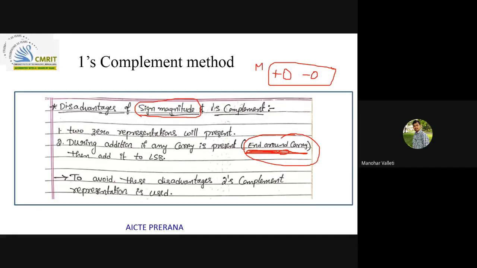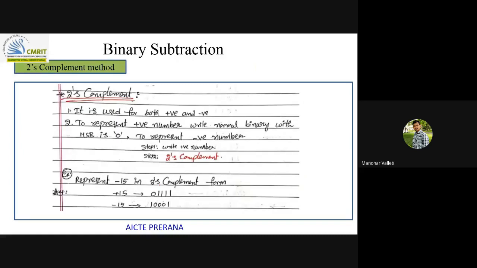To avoid these two disadvantages, we are going for the 2's complement method. So what does the 2's complement method say? How will you find the 2's complement? 1's complement plus 1, where I need to add plus 1 to the LSD, least significant digit. It is used for both positive and negative numbers, and I'll try to show you how I am able to eliminate the minus 0 equivalent.